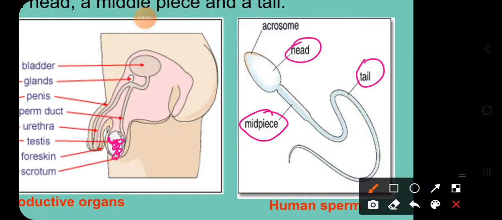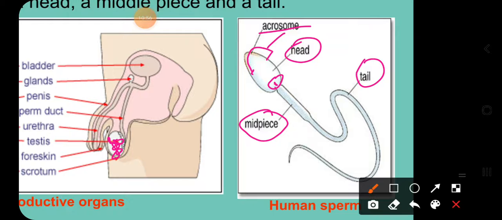On this head, a very thin, sharp pointed layer is present. It's called the acrosome, which helps the sperm to deeply penetrate into the egg and to fuse the genetic material. At the bottom of the head, you have the genetic material, a nucleus with the genetic material.